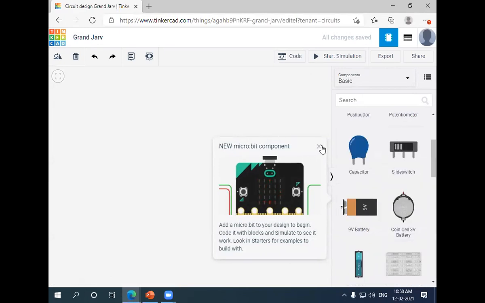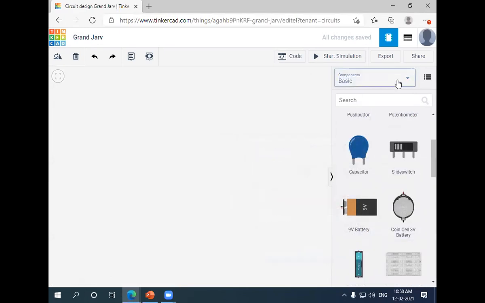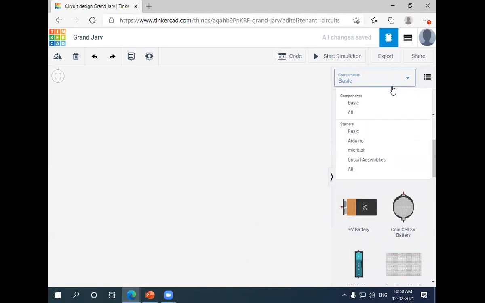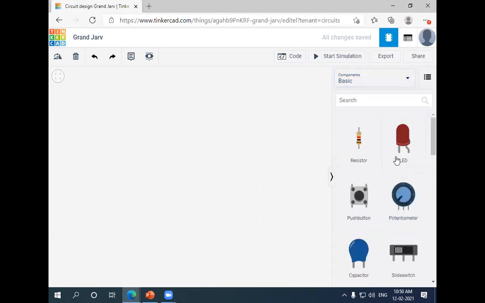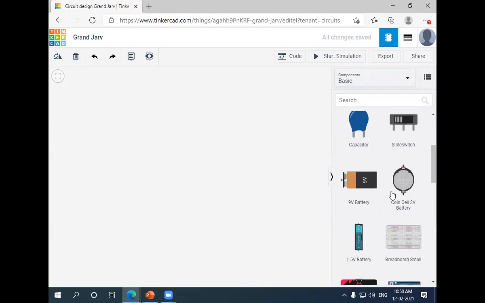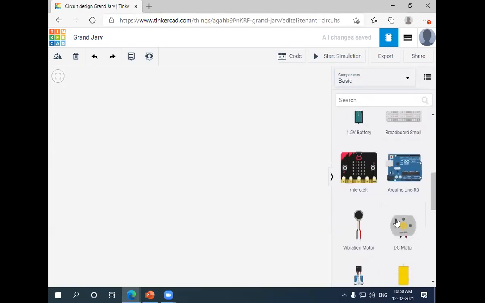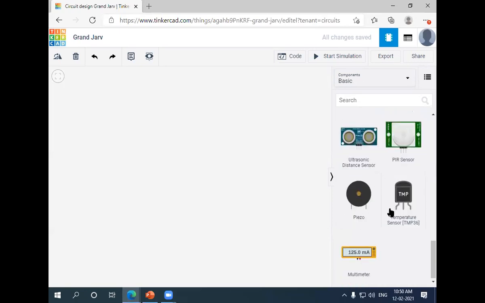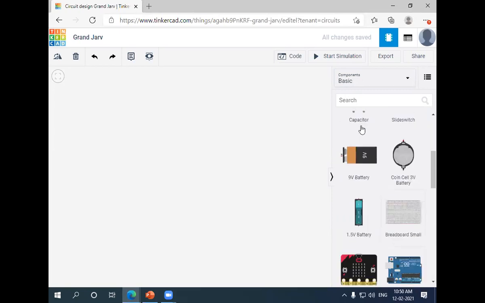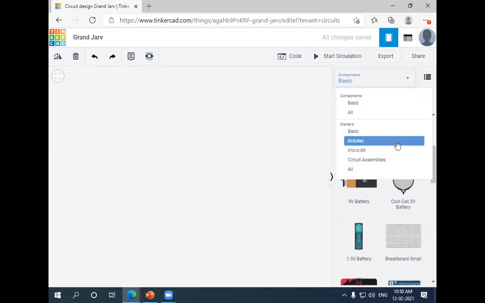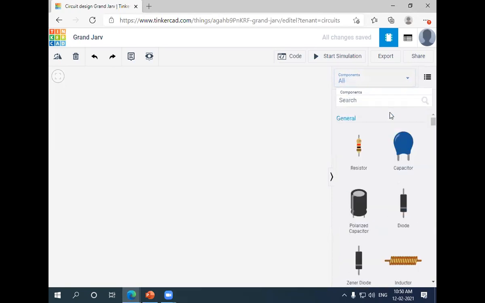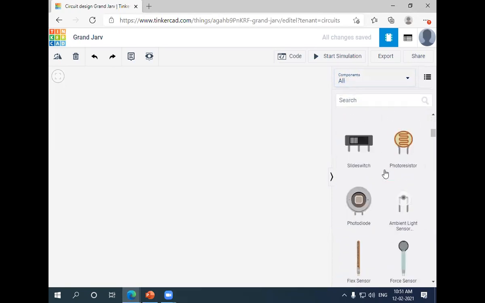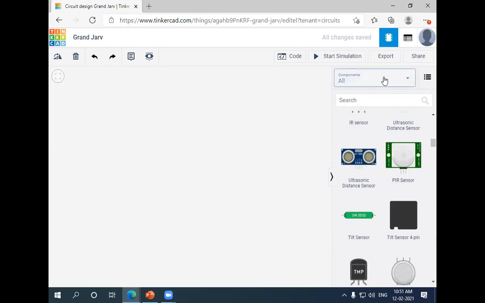So for that, I'm showing all the basic components. What components do we have? The basic components: resistor, capacitor, battery, LED, and you can see the breadboard, Arduino board, vibration motor, servo motors, ultrasonic sensor, piezoelectric sensor, temperature sensor, multimeter, and everything we have here. For advanced components, or if you want to see all the components, we can click it here and easily access them.